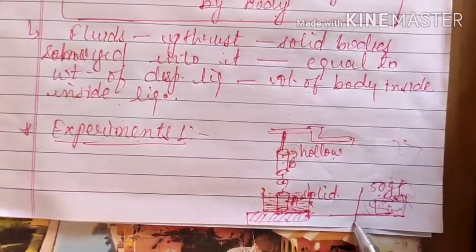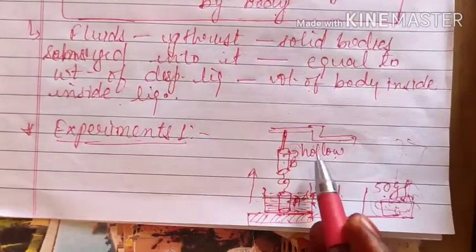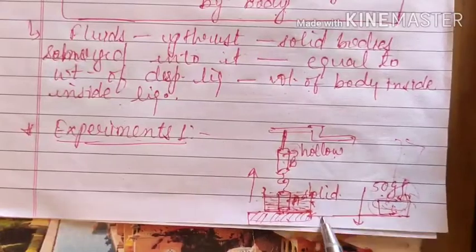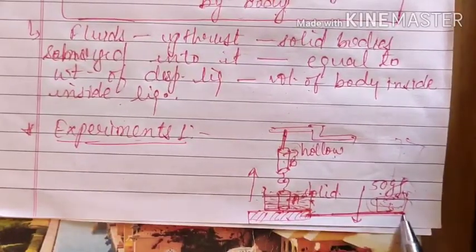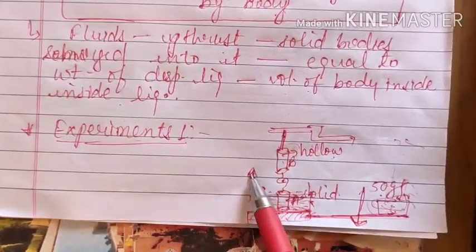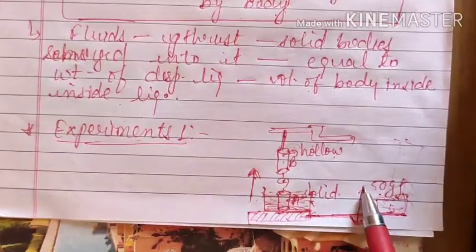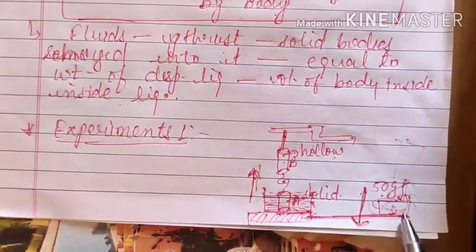As soon as we have kept cylinder A inside the liquid, suddenly we noticed that this side of the pan has moved in the downward direction, whereas this has moved in the upward direction. Before this it was in the balanced state, that means both were at the same level, but now this has moved down and this has moved up. That means the weight is more on one side and less on the other. So suddenly how has it happened?